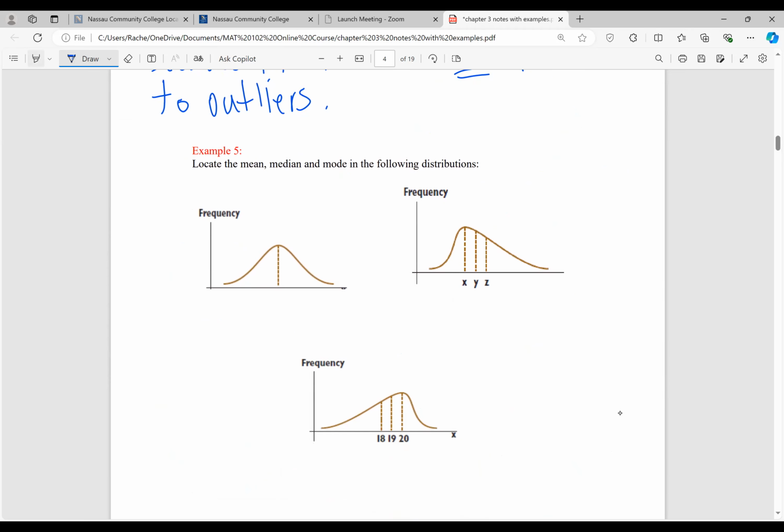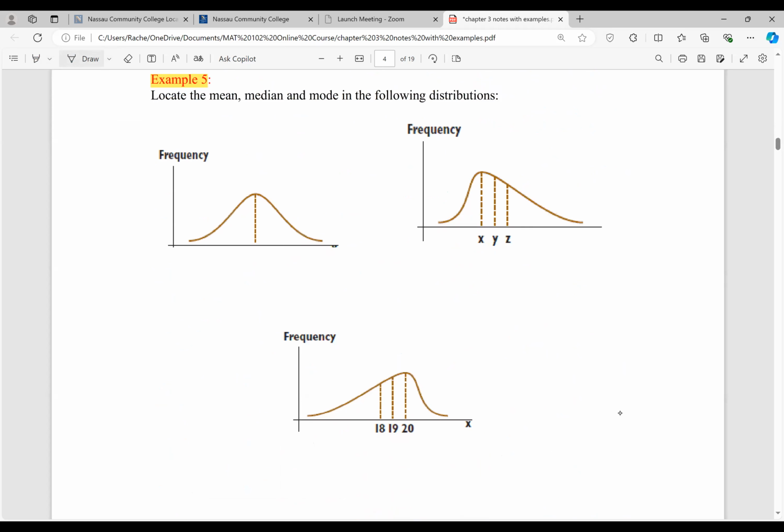So let's look at one more example in this lesson. Example 5. So I gave you 3 different distributions here. The one on the top left is bell-shaped, right? Here's a bell-shaped distribution. The one on the top right is skewed, and it's skewed to the right, right? Because the tail tapers to the right.